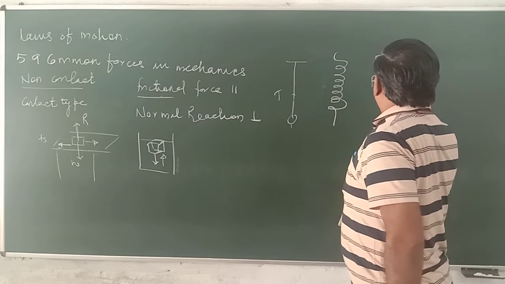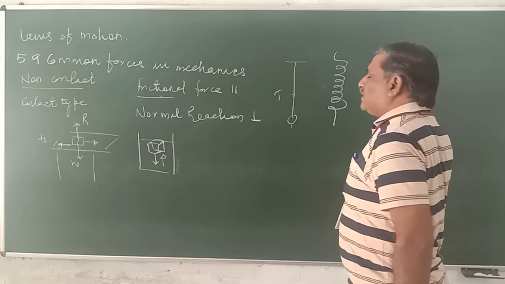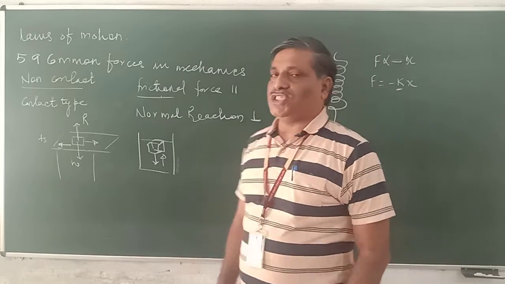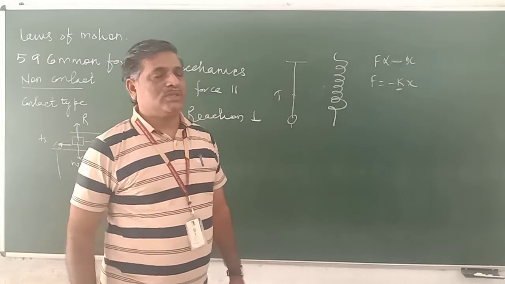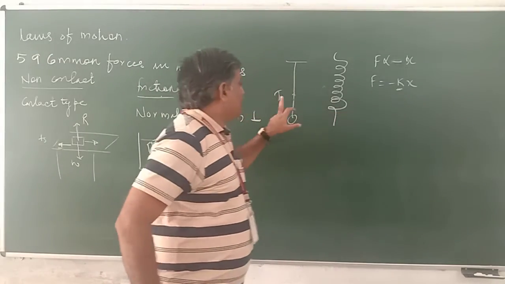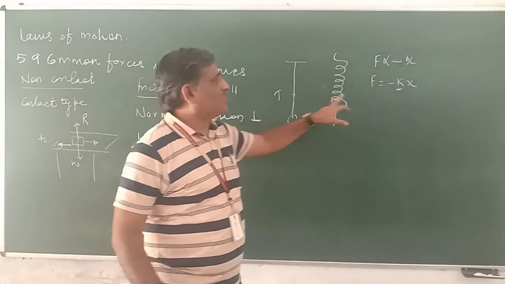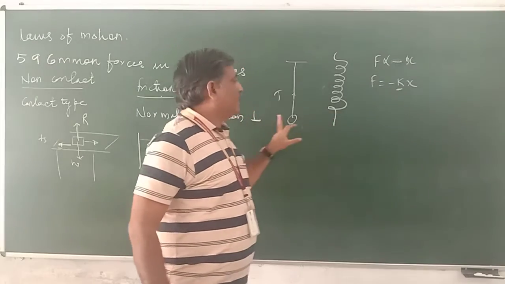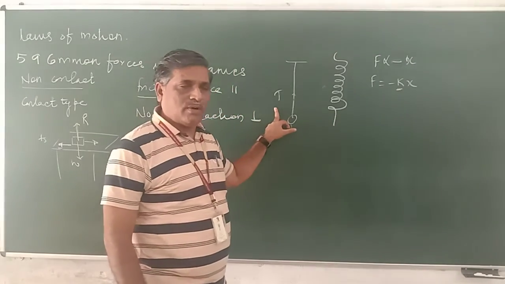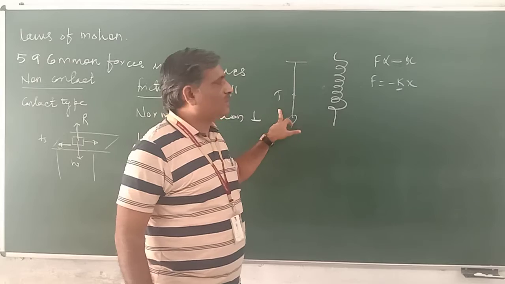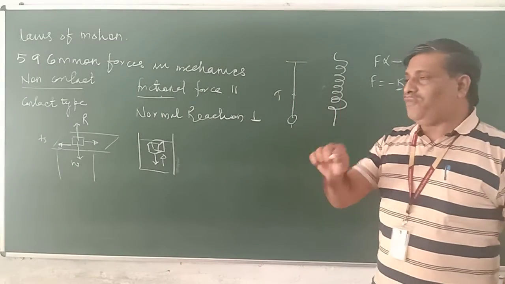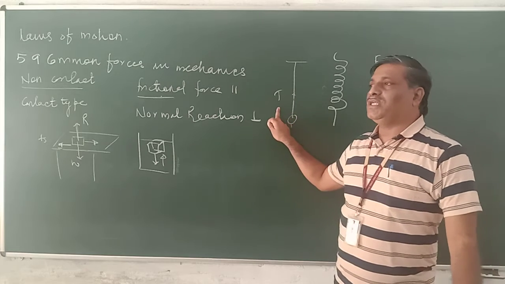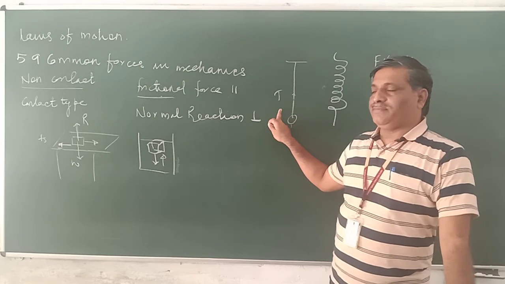F is equal to minus kx, where k is called the restoring constant, and the force is called the restoring force. The restoring force in the case of a string is known as tension.